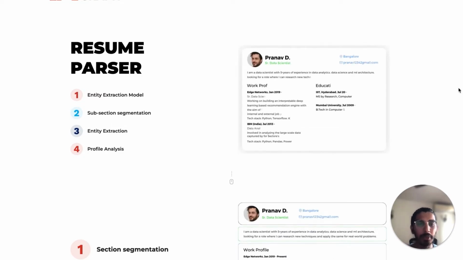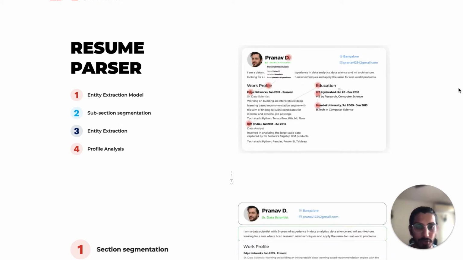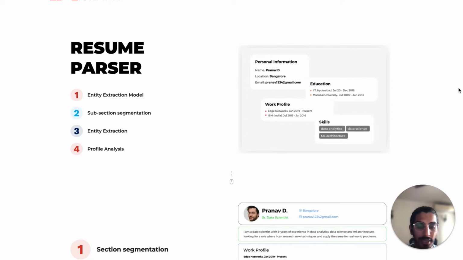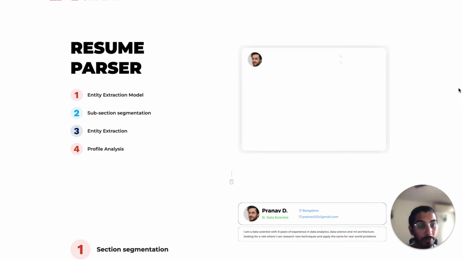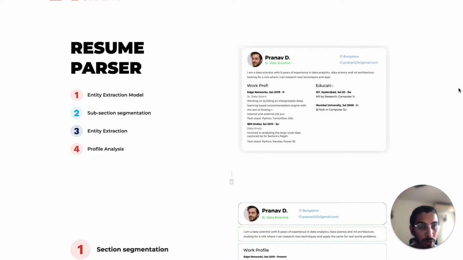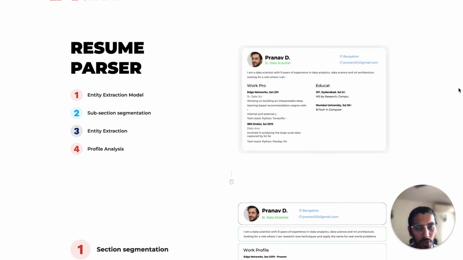We segment the resume into multiple sections, and our engine does that work by looking at the patterns it has acquired from the data we got from data annotators to build that engine. It looks at the previous sentence, the next sentence, the previous paragraph, the next paragraph, the structure, the style of that particular paragraph or sentence, and where that information appears. Based on that, it acquires that section.